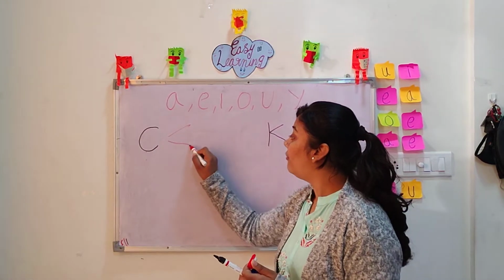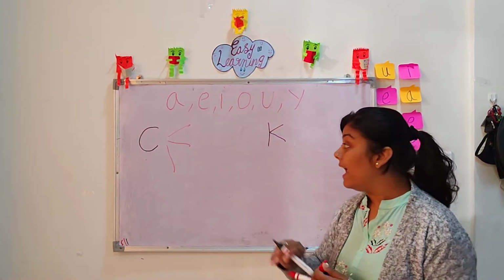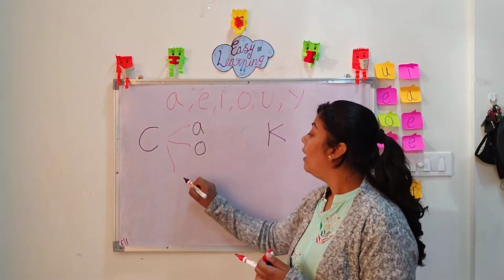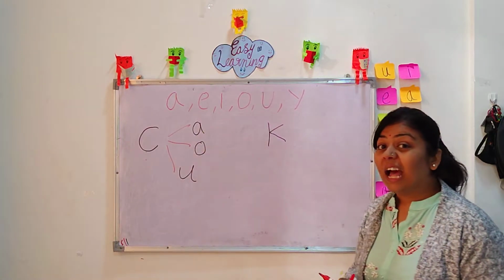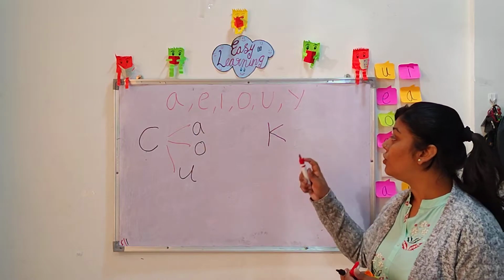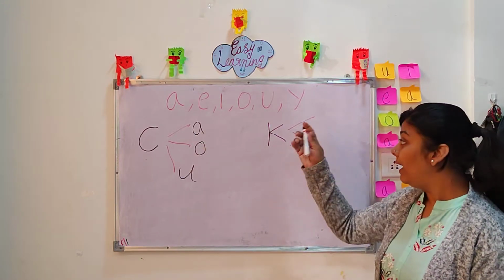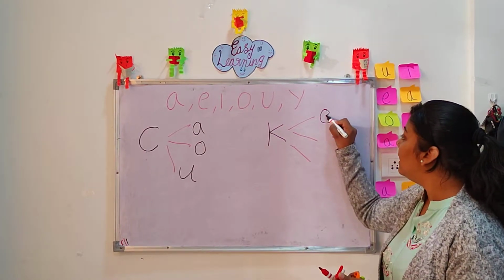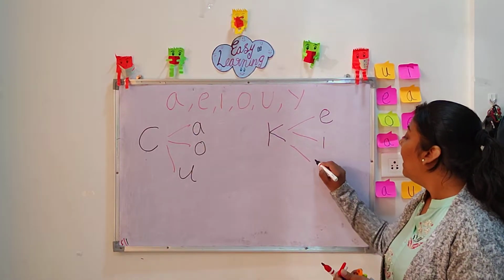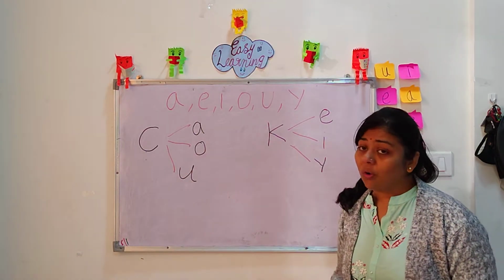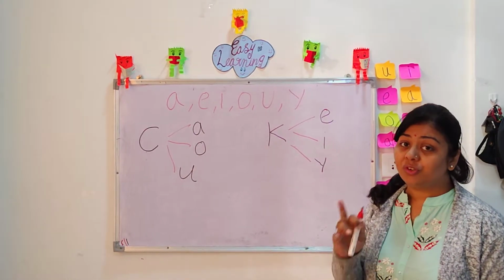So, who is the friend of C? C takes A, O and U. And now it's time for K to choose. So K chooses what? The remaining three: E, I and Y. Now C says, no, I am smaller, so I will choose one more.